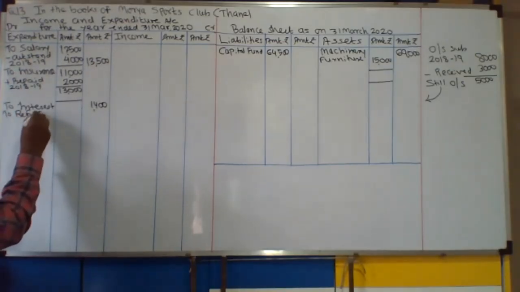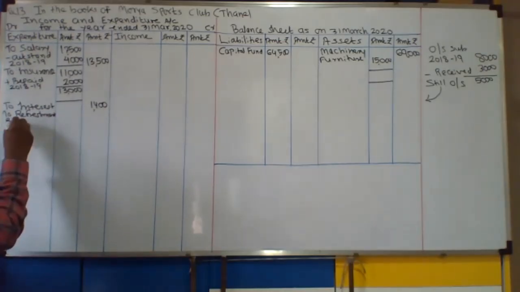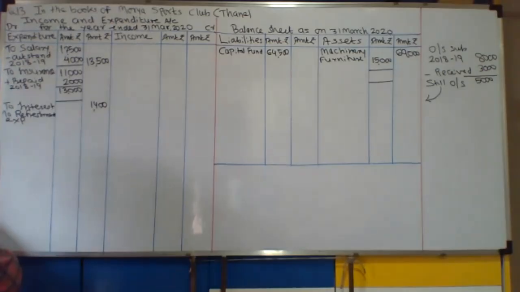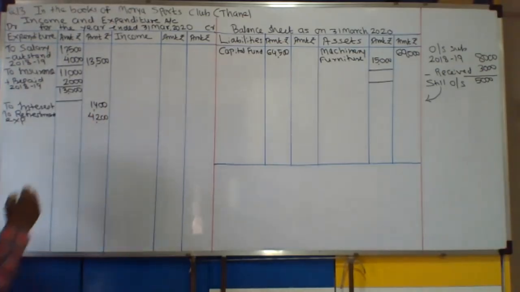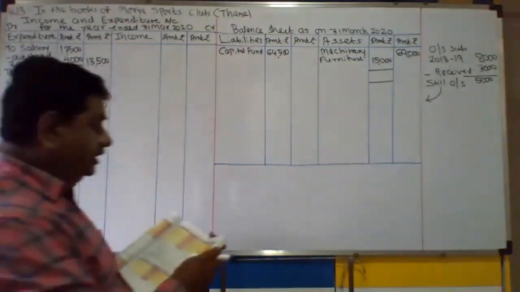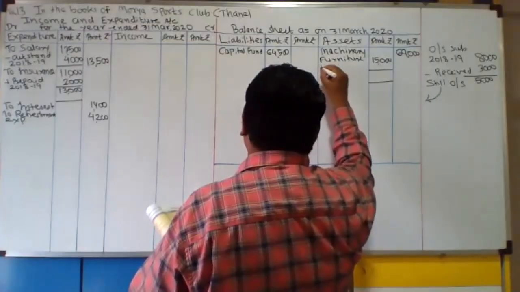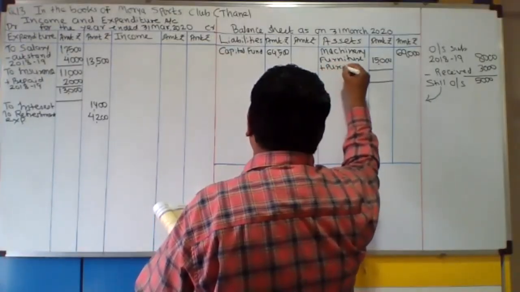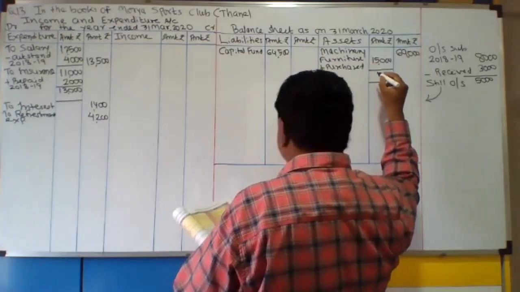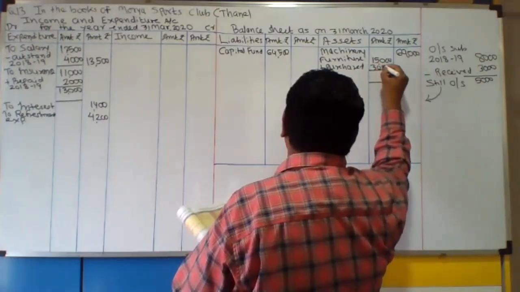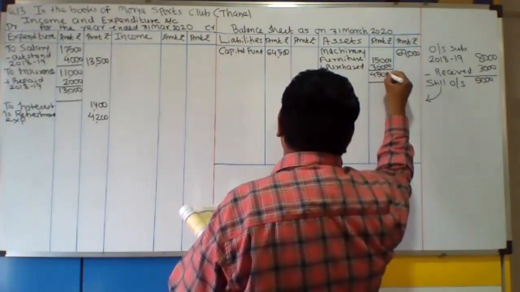To refreshment expenses, recorded on the expenditure side, 4,200. Furniture newly purchased, add in furniture. The amount of furniture purchased is 30,000 rupees. Now it is becoming 45,000 rupees.